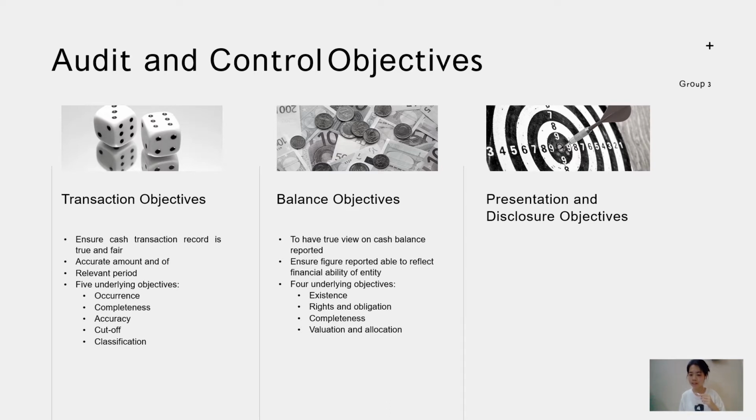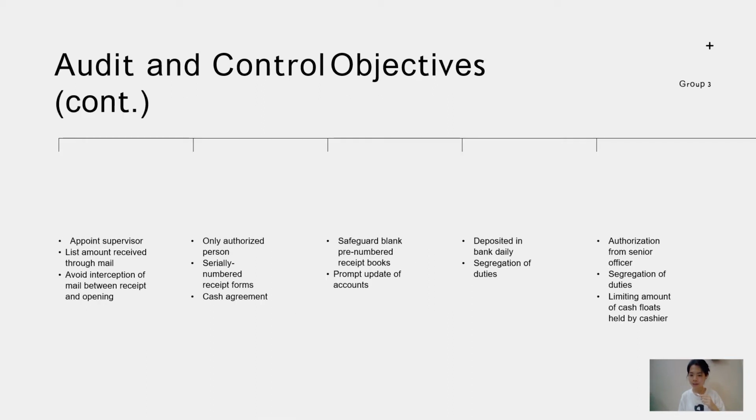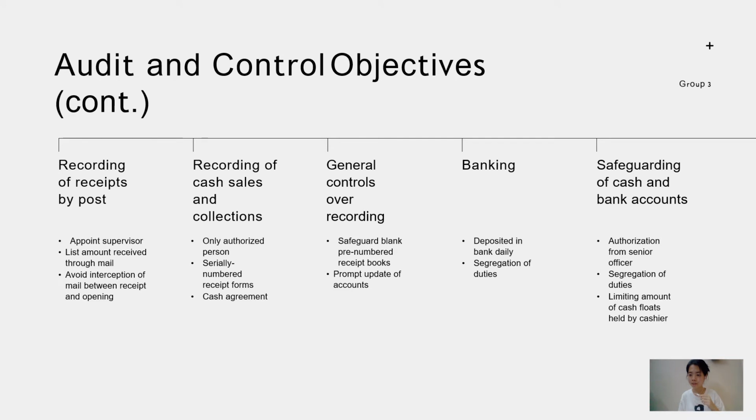Finally, the presentation and disclosure objective. The 4 underlying objectives are occurrence and rights and obligation, completeness, classification and understandability, and also accuracy and valuation. Basically, the main points here are to properly and accurately identify, classify, present, and also disclose the cash balance. Since cash is of high risk of theft, there are several cash control procedures that could be carried out.